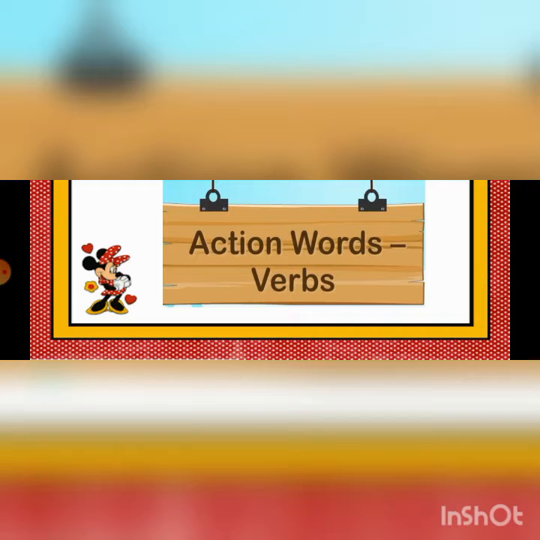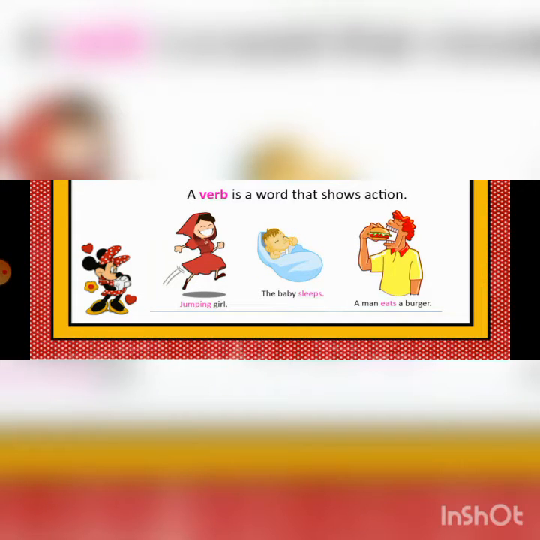Why are these called action words? We will study in the next slide. Verbs. A verb is a word that shows an action. For example: the girl is jumping, the baby sleeps, the man eats a burger. In these three sentences, there are three action words: jumping, sleeps, and eats. That's why verbs are called action words, because they include an action in a sentence.